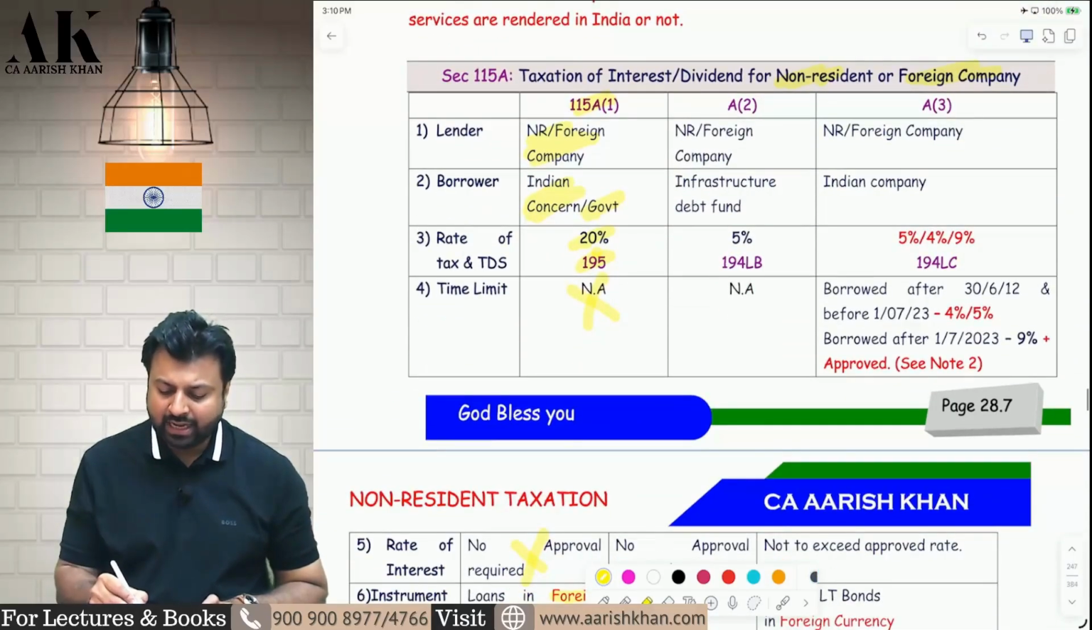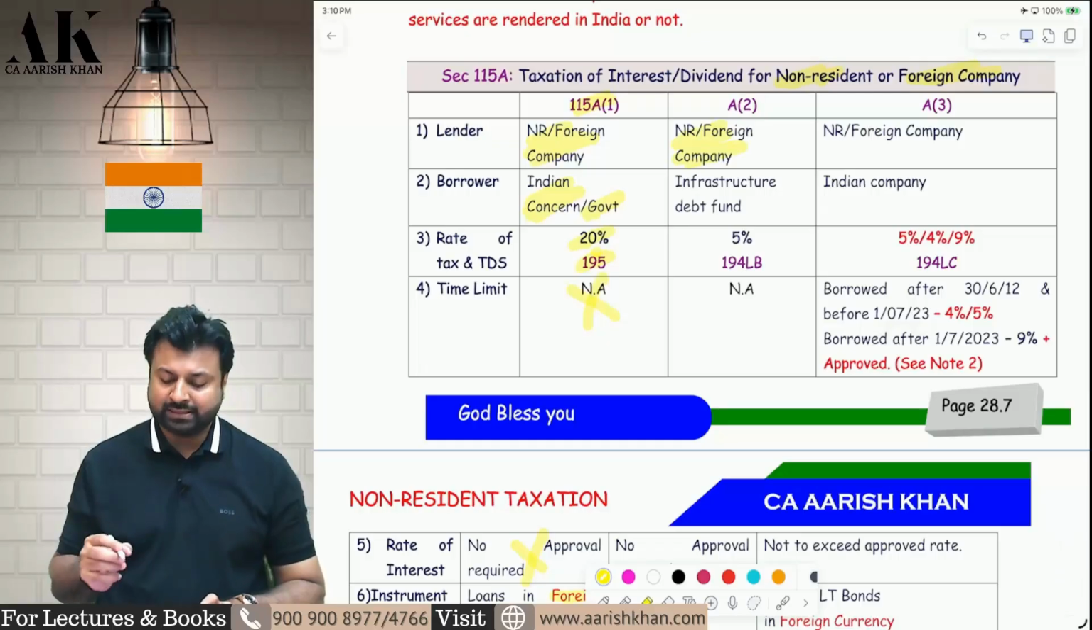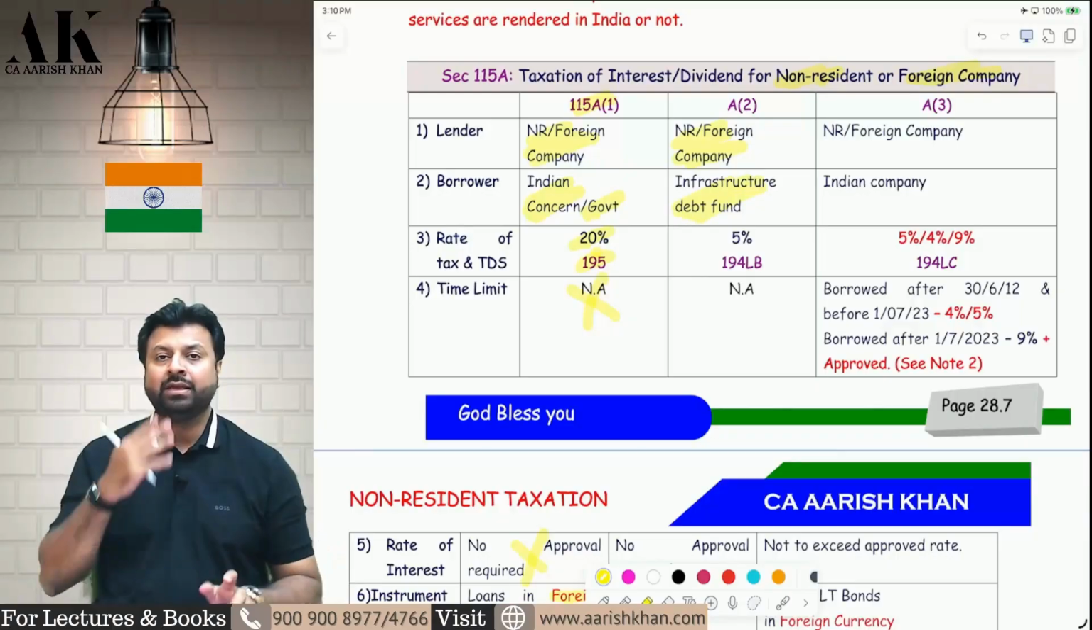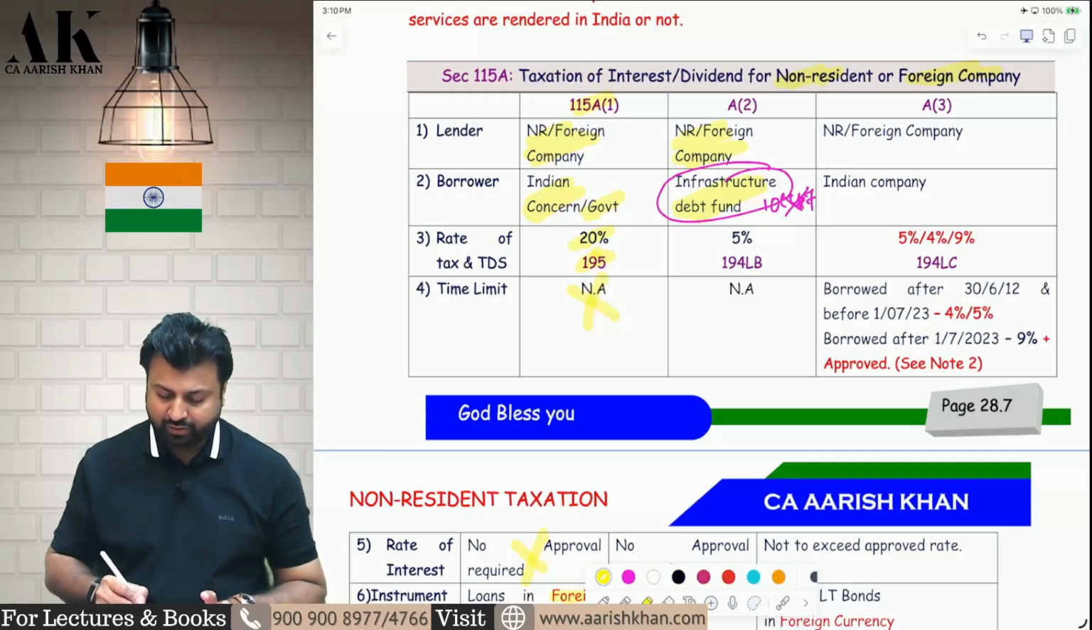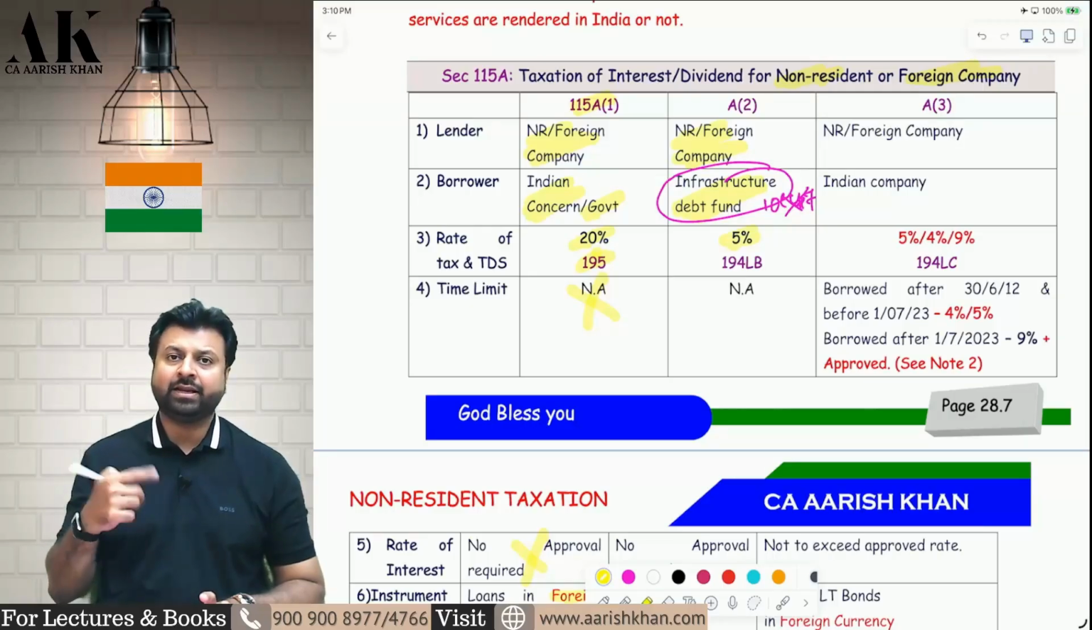Second case is again non-resident and foreign company is the assessee. Who is the borrower? The borrower is infrastructure debt fund whose own income is exempt under section what? Under section 10(47). The income of infrastructure debt fund is exempt under section 10(47). What is the tax rate over here? It is just 5%, subject to surcharge if applicable and cess always. The TDS will be deducted under 194LB.